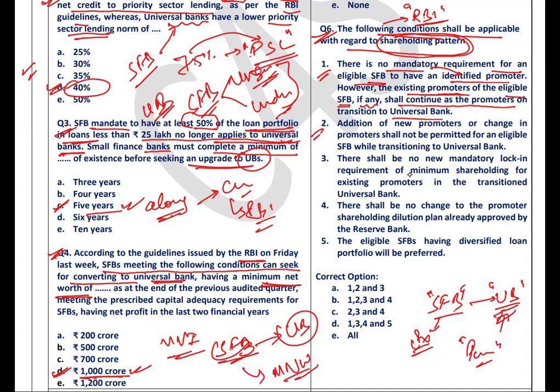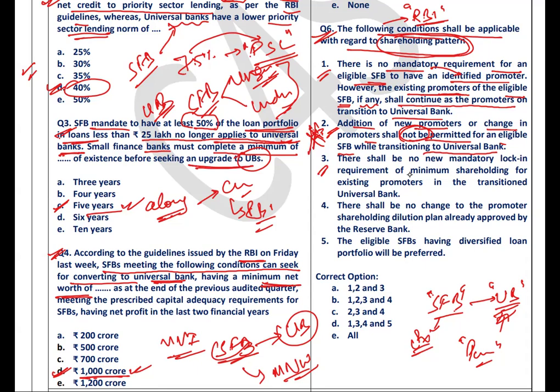Second point, so this is the correct statement. Addition of new promoters or change in promoters shall not be permitted for an eligible small finance bank while transitioning to universal banks. See the term, not be permitted. It means new promoters or change in promoters is not allowed. So this statement is also correct, that RBI has put strict regulation that there should be no new promoters.